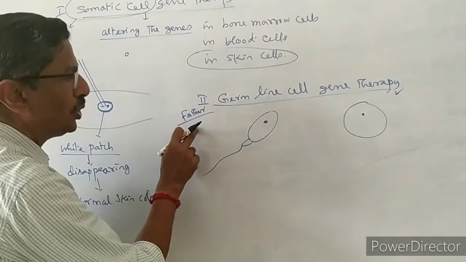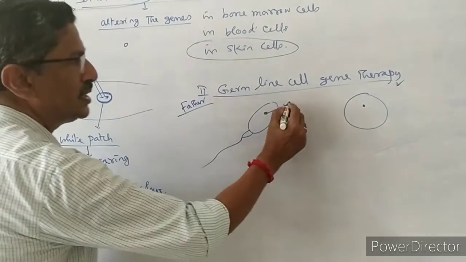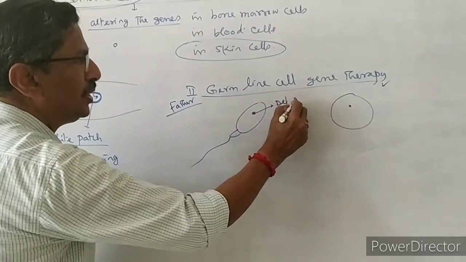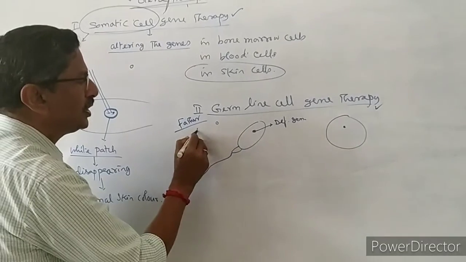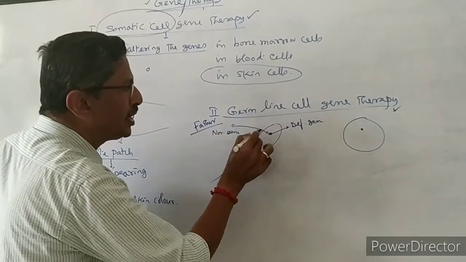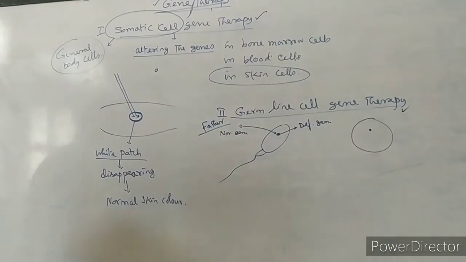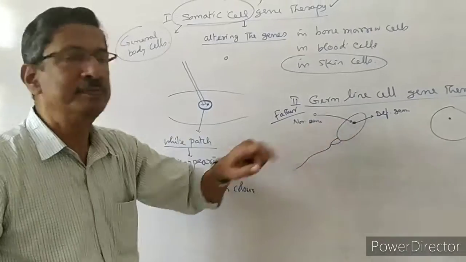So what we have to do is, the defective gene should be completely removed. Then we have to take a normal gene. The normal gene should be introduced into the sperm. So this sperm is a genetically modified sperm.